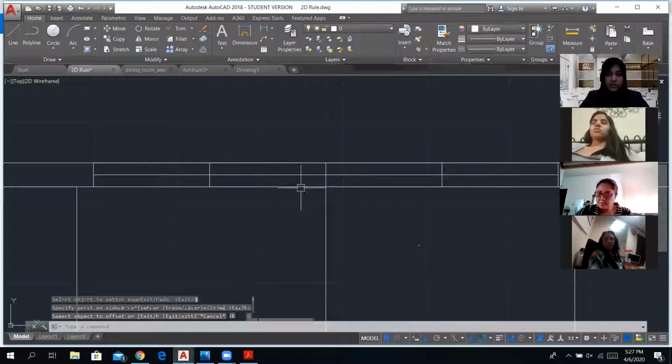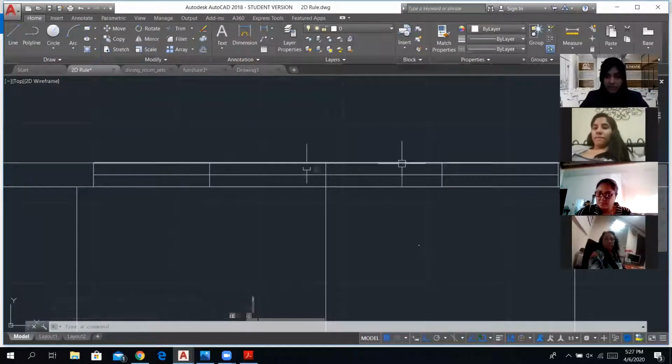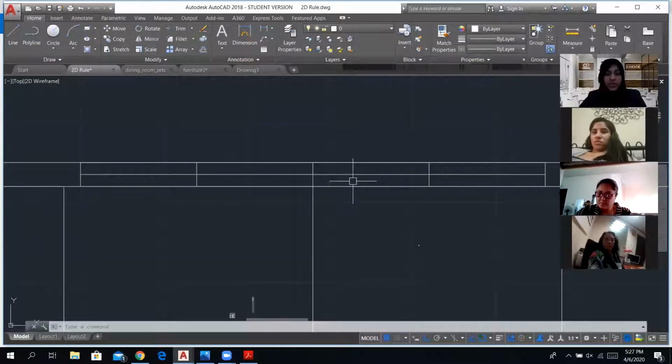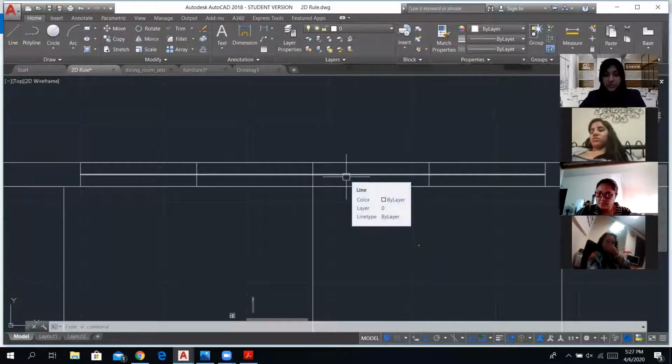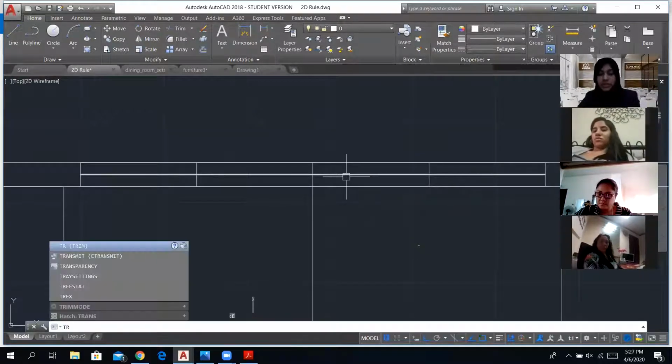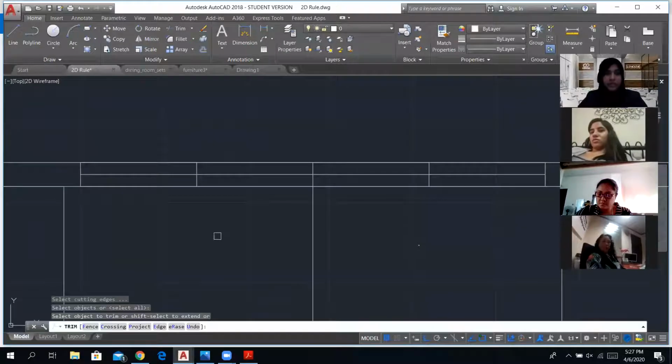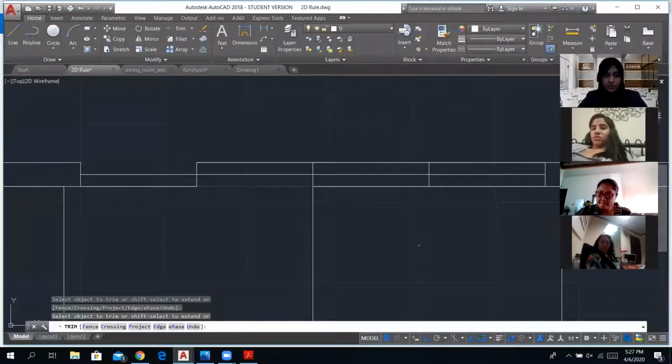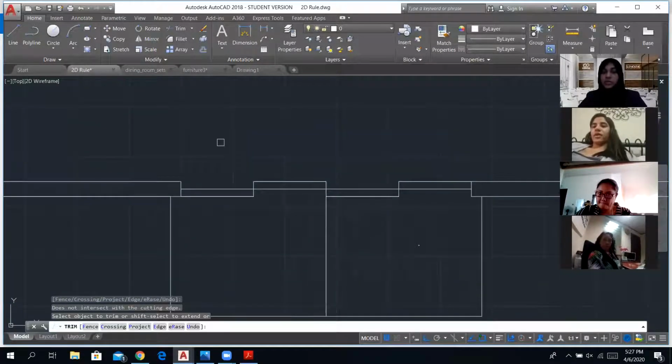So the next part is to trim a few lines. I don't want these few lines here. So we have this wonderful option in AutoCAD to trim lines. It's very useful. All right, so the command is trim, and the shortcut is TR, but double enter. So TR goes with double enter, and you can delete these lines. Okay, I'm going to trim them. So we have got a plan for a basic sliding door.